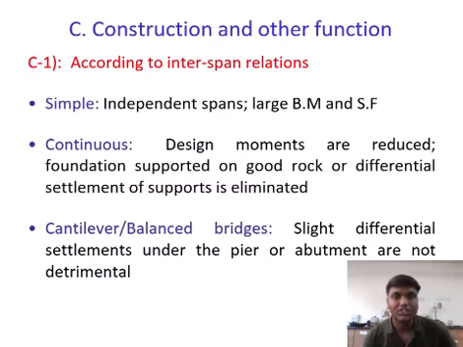According to inter-span relation: simple, independent spans, large bending moment and shear force. Continuous, design moments are reduced; foundation supported on good rock, or differential settlement of the supports is eliminated. Cantilever balanced beam, slight differential settlement under the pier or abutment is not detrimental.